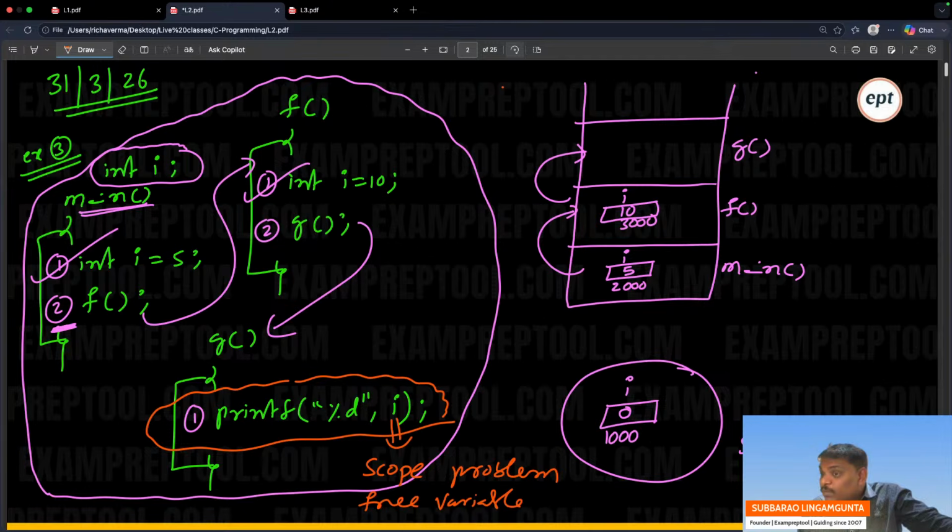I want to say one important thing. What I want to say is, you are suddenly saying print variable i, which does not exist. This is called a scope problem. That variable is called a free variable.